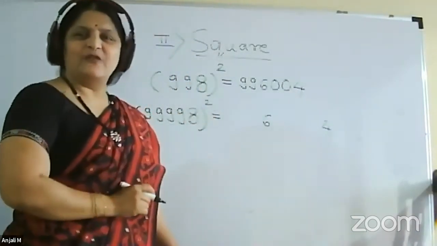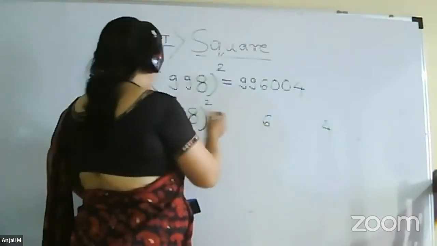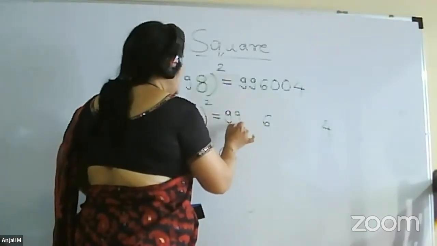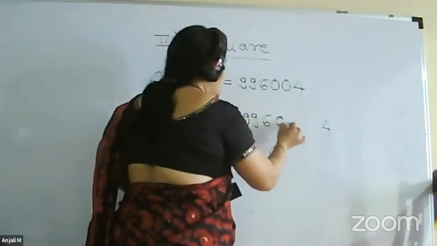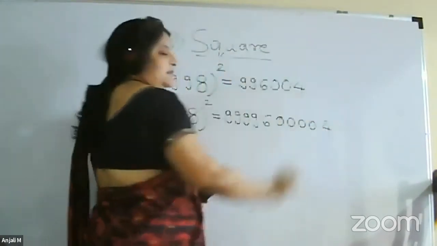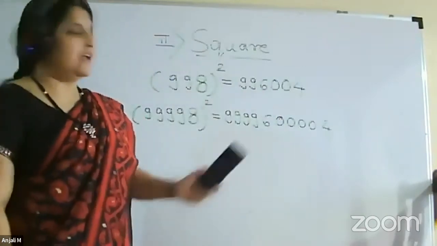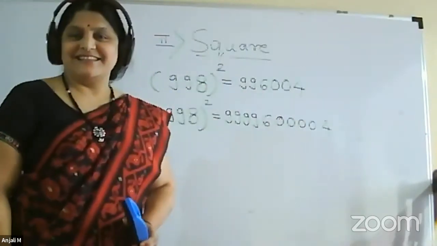So we can write down 0. Now, before 6, write down 4 times 9. And after 6 and before 4, write down the zeros. Again, same number of times. So this will be the answer. Okay.